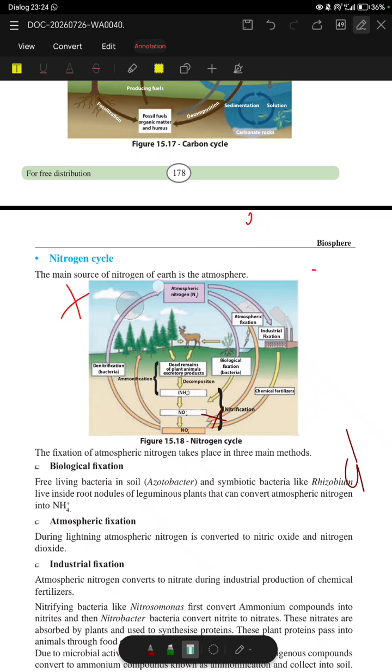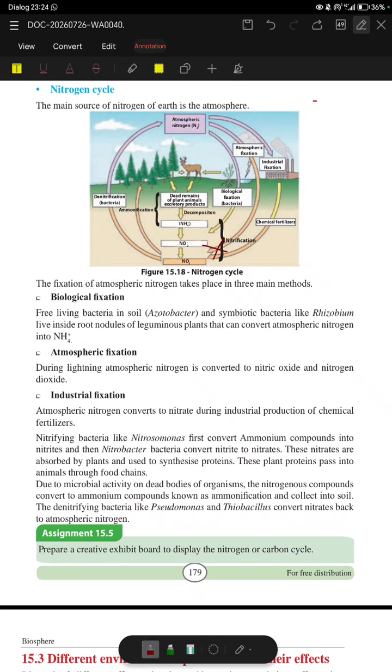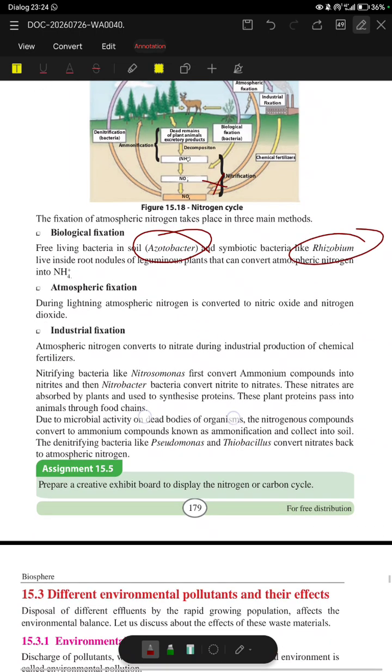So first of all, we are going to study the biological fixation. Under biological fixation, we have studied that Acinetobacter species is free living, and Rhizobium is present inside the root nodules. So what they do is convert the nitrogen into ammonium ion. And second, you should study the atmospheric nitrogen. Atmospheric nitrogen means nitrogen present in the atmosphere, but how is it fixed